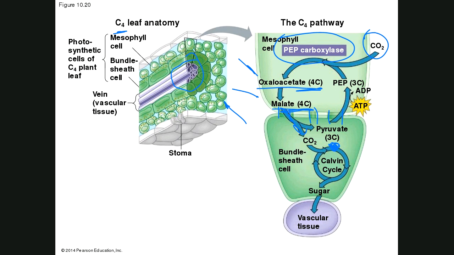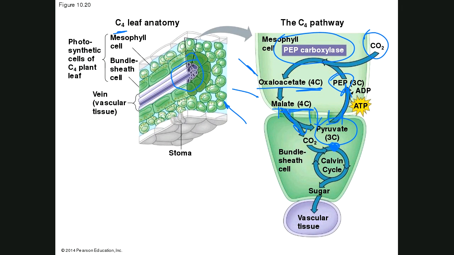When malate gives off carbon dioxide, it produces pyruvate, same stuff you saw in respiration, which then goes back into the mesophyll cell, is turned into PEP, which is then used with the enzyme to bind CO2.